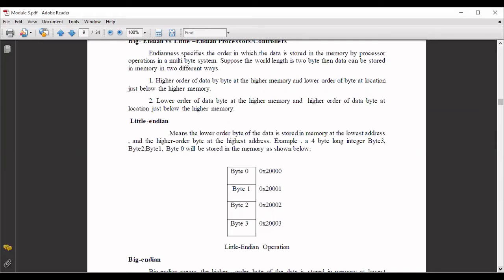So byte 0 will reside in the address 20000, that is the lower address. Then 20001 is the next higher address. So the lower order byte of the data is stored in memory at the lowest address, and the higher order byte at the highest address. So byte 0 is stored in 20000, byte 1 in 20001, byte 2 in 20002, byte 3 in 20003. When we executed the software program, there also I showed how the values have been stored in memory. So this is little endian.